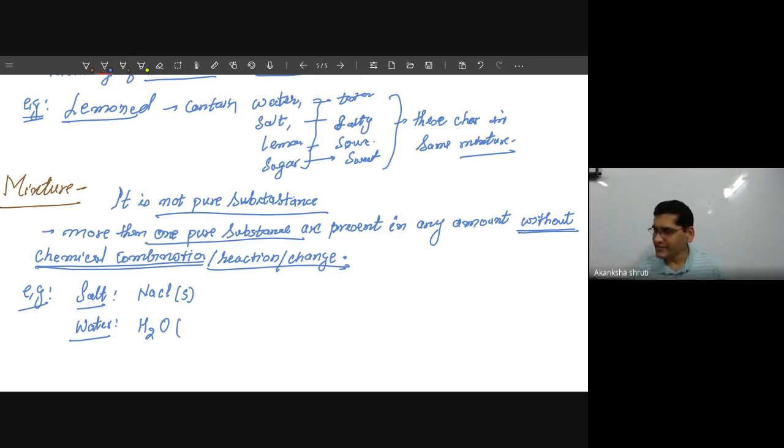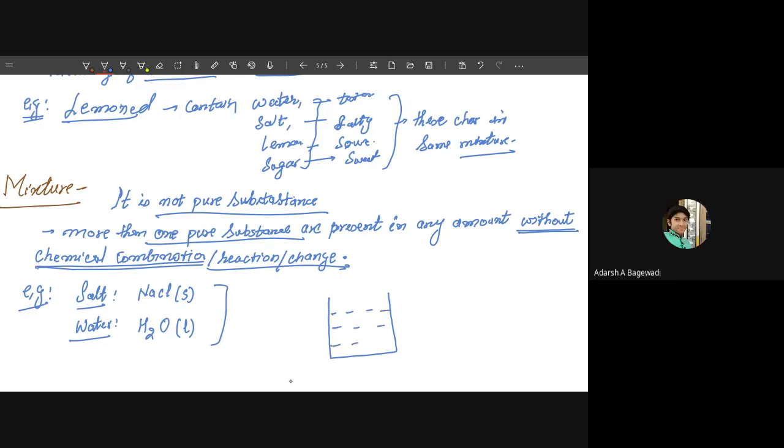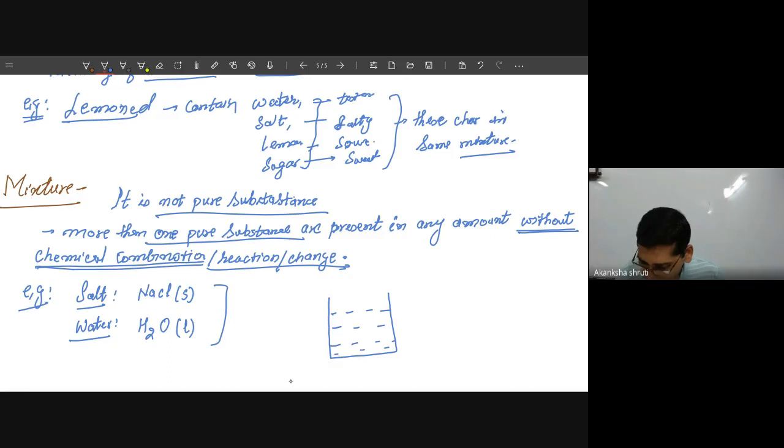But how is this water present? Water is in the liquid phase, so put L here. So these two things you are going to put in the same container. Yes, doubt, बोलिए. In water only oxygen is present or carbon dioxide also? Entire air or gaseous particles can dissolve in it.